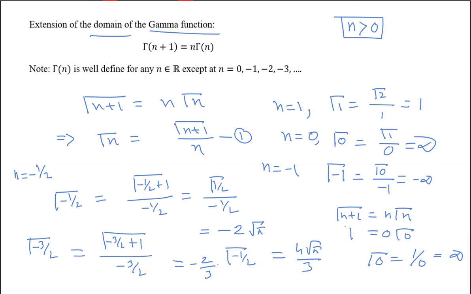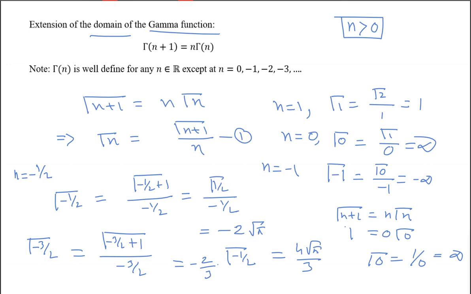So the thing is this. If you do like this, you can see only if you consider n equal to the values 0, minus 1, minus 2, minus 3, minus 4, minus 5 like this, in that case you will be having infinite values. Otherwise, you will be having finite values. It may happen that sometimes you are able to find the value, sometimes you are unable to find the value, but you can check that always the value should exist.